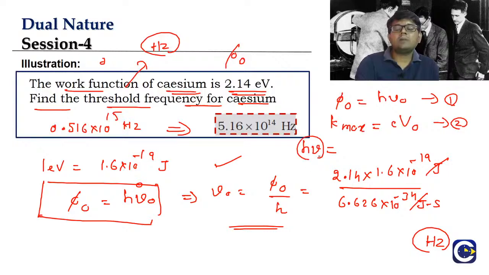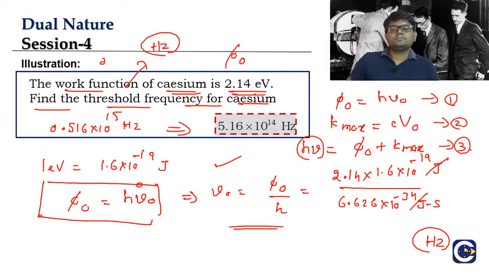The energy of the applied photon, h nu, is equal to what? Work function plus K max of the emitted electrons. These are the three equations. Okay, what are the three equations, guys?